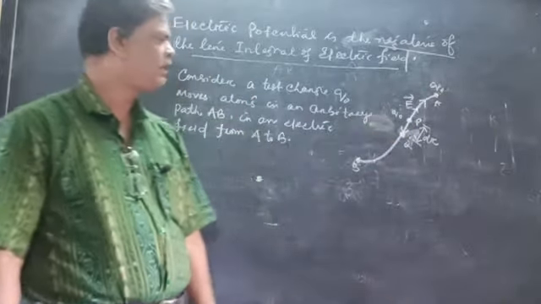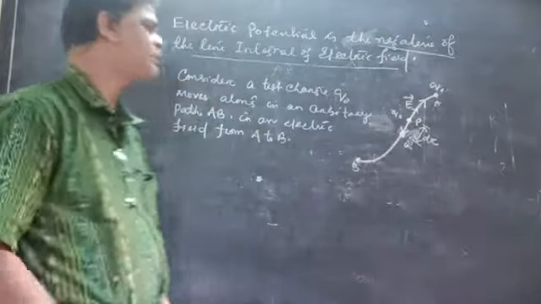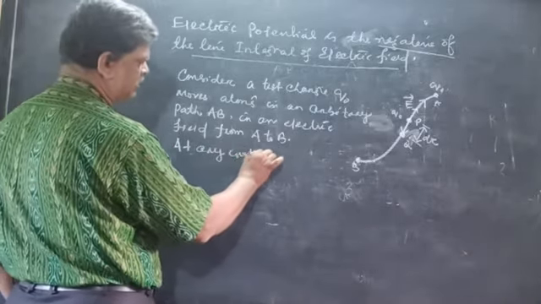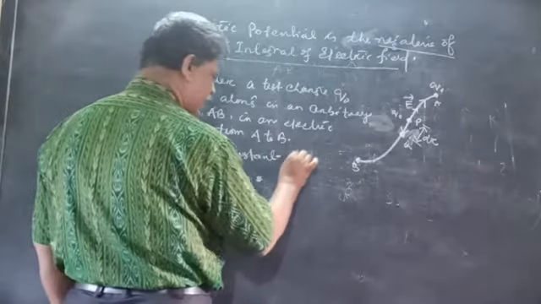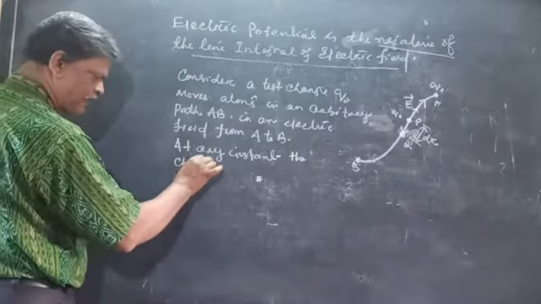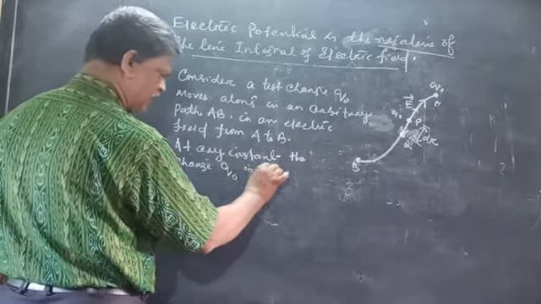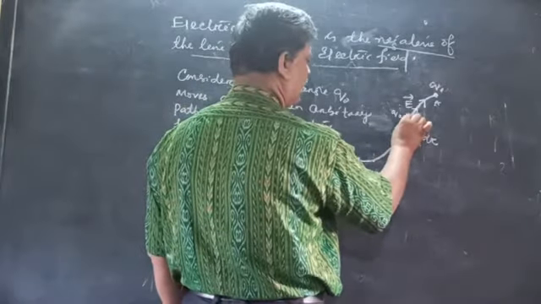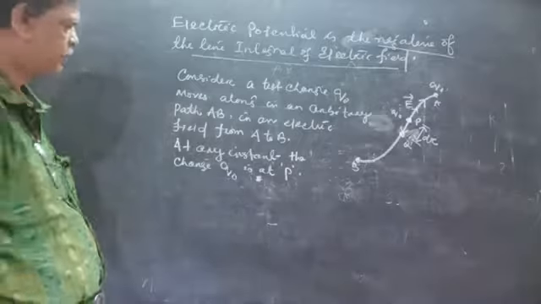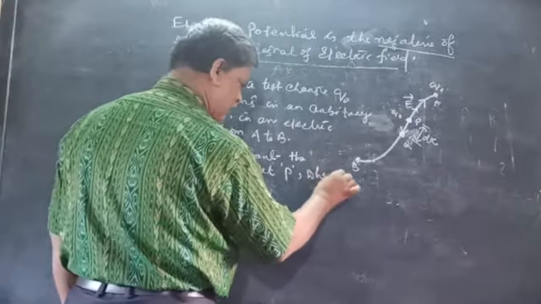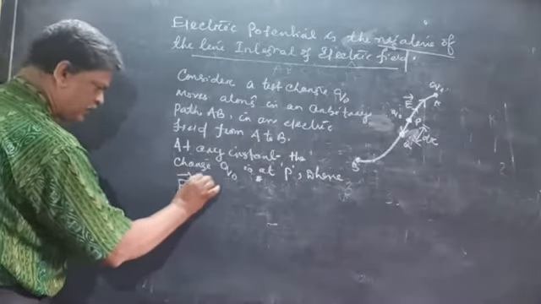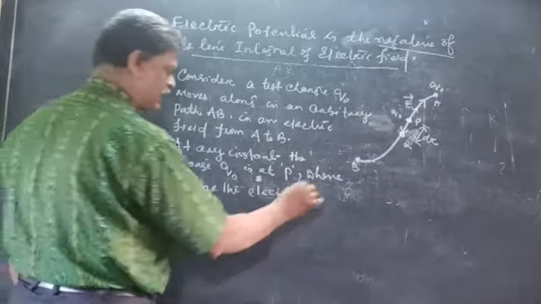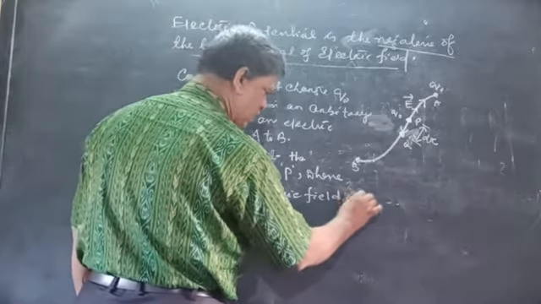Now, at any instant, suppose the charge Q naught reaches point P. What is the force exerted on the charge at P, where E is the electric field intensity?